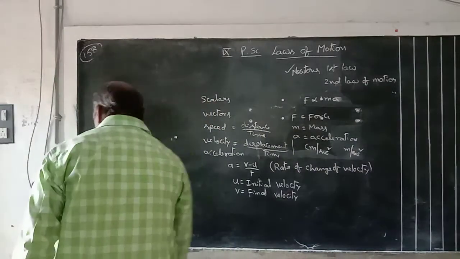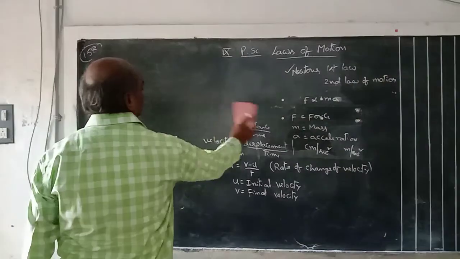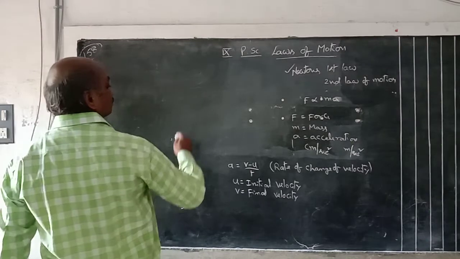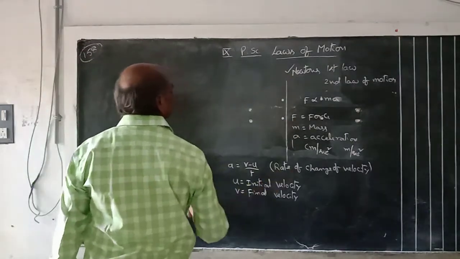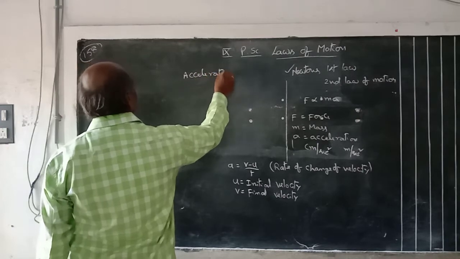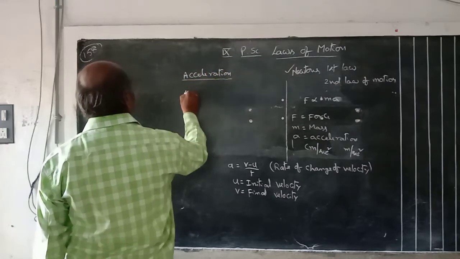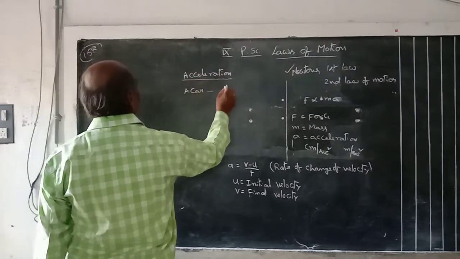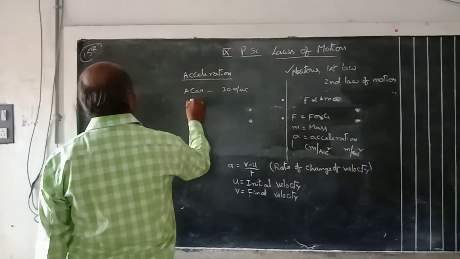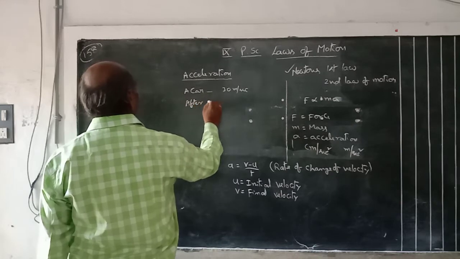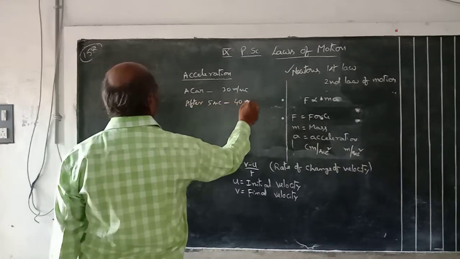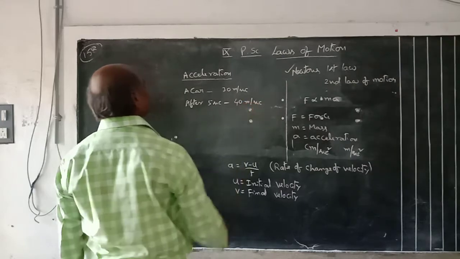And in this acceleration, suppose a car is moving at 30 meter per second, and after 5 seconds the speed is 40 meter per second.